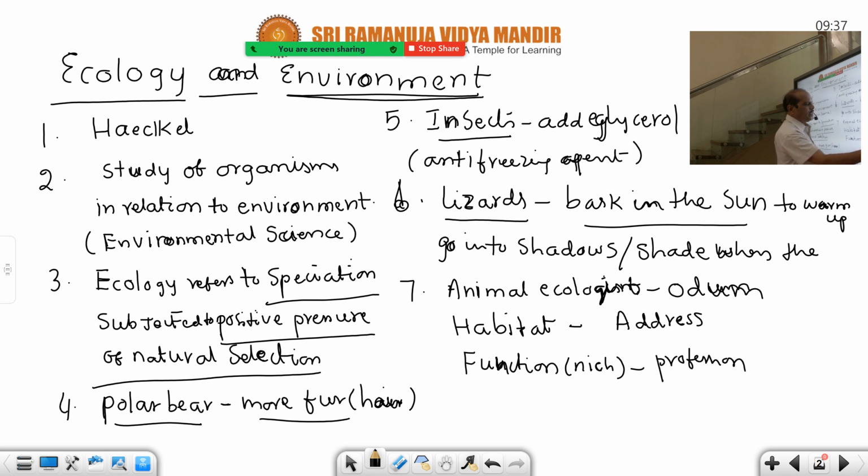So these two analogies are used by the animal ecologist, not a plant ecologist. Haeckel is common to both plant kingdom and animal kingdom, because the kingdom Protista was also created by Haeckel. Protista includes only unicellular plants and animals. So animal ecologist Odum described the habitat as address and the function of the organism as profession.